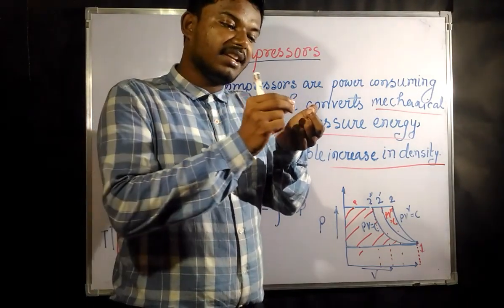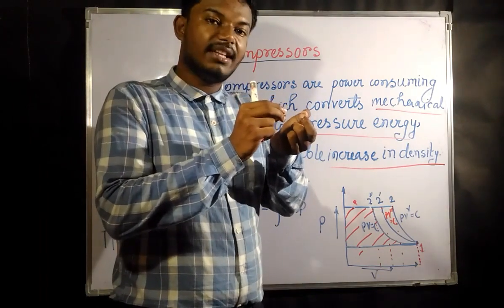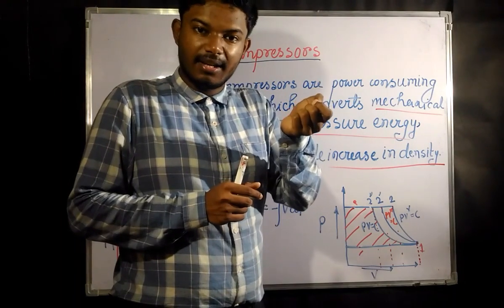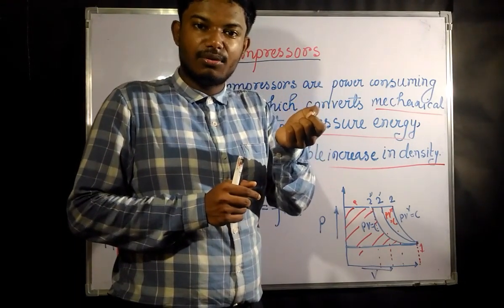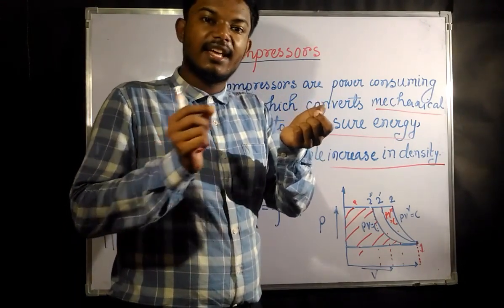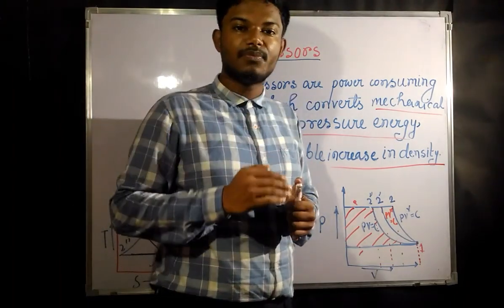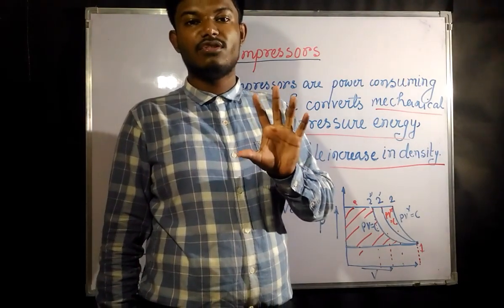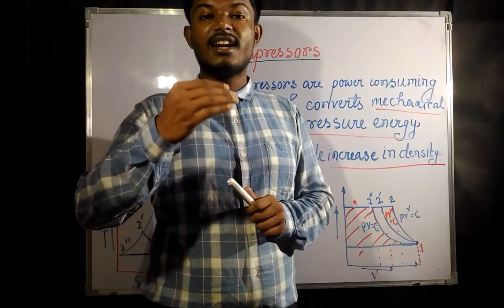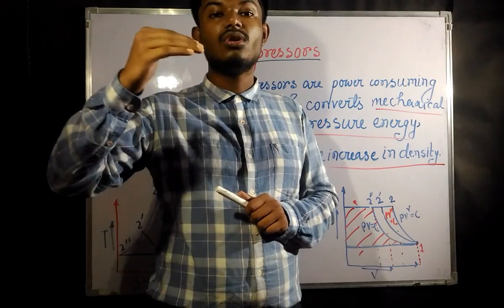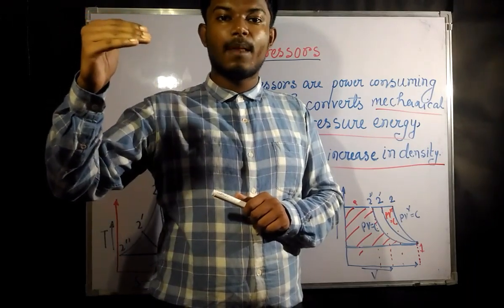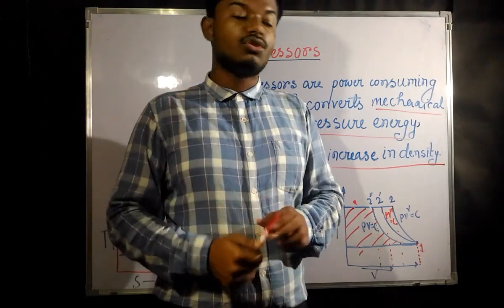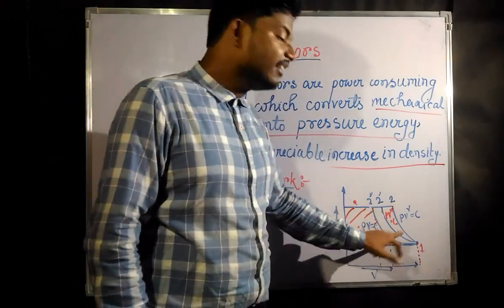Then you give more heat, and like this the process goes on. So the isothermal process is very slow, because you are constantly reminding that you are not allowed to increase the temperature. For this reason we have to add the heat slowly.